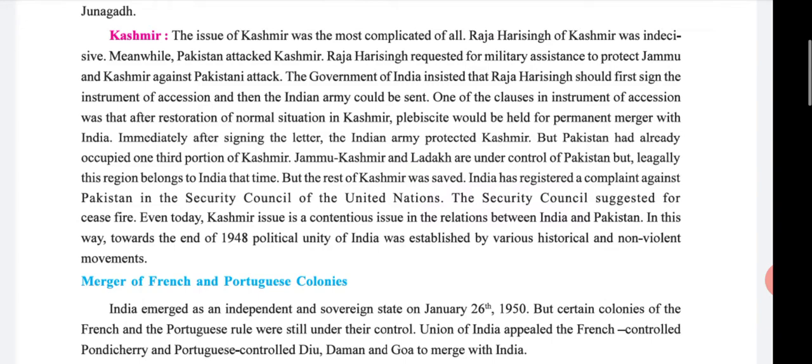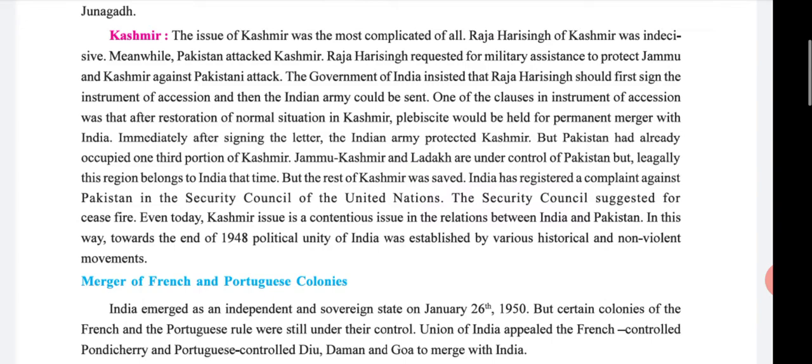So the government of India insisted that Raja Hari Singh should first sign the instrument of accession and then the Indian army could be sent. One of the clauses in the instrument of accession was that after restoration of normal situation in Kashmir, a plebiscite would be held for permanent merger.